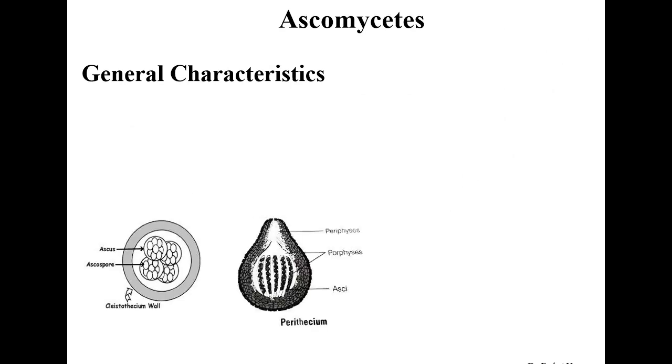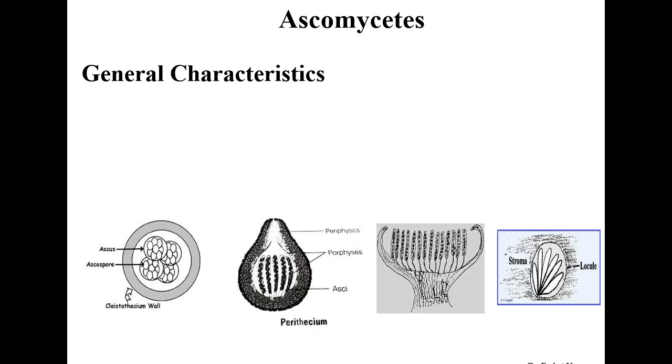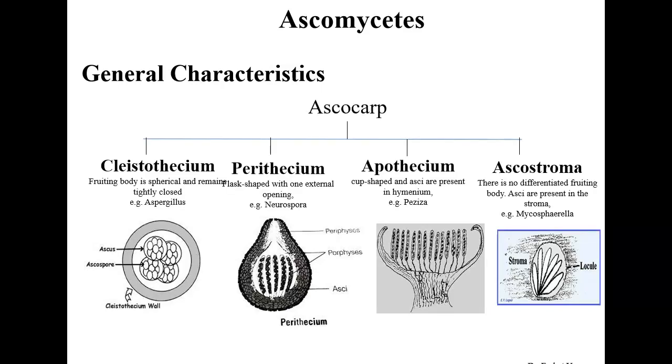So the fruiting body is also present within the Ascomycetes, and that fruiting body is known as the ascocarp. There are four different types of fruiting bodies which are present in Ascomycetes. First is the cleistothecium. That fruiting body is basically spherical and remains tightly closed, and its example is Aspergillus. This figure is showing the fruiting body which is the cleistothecium.